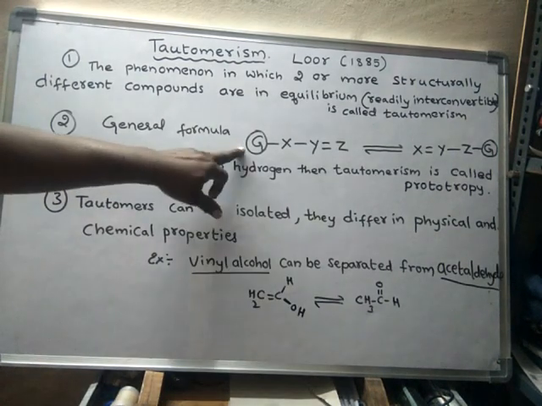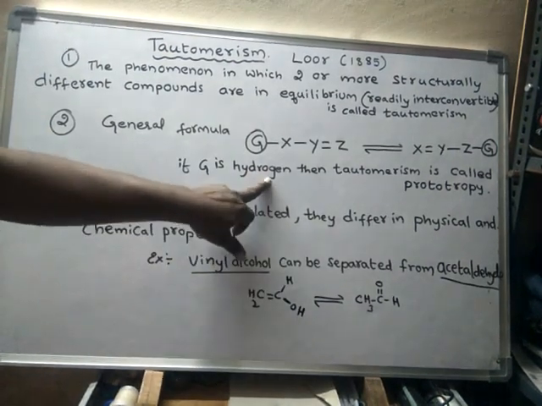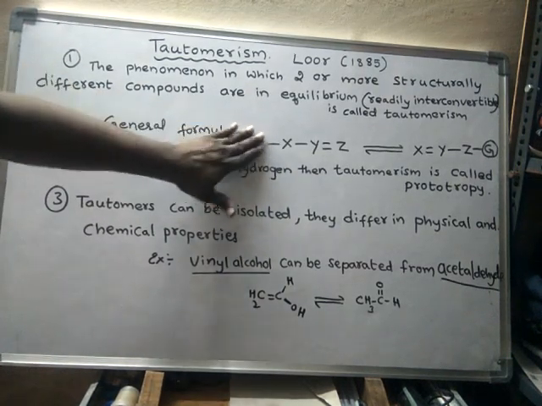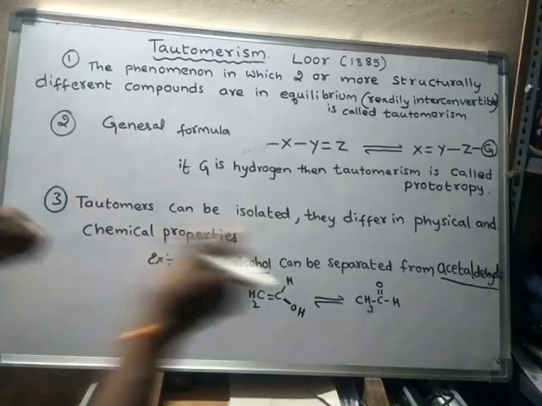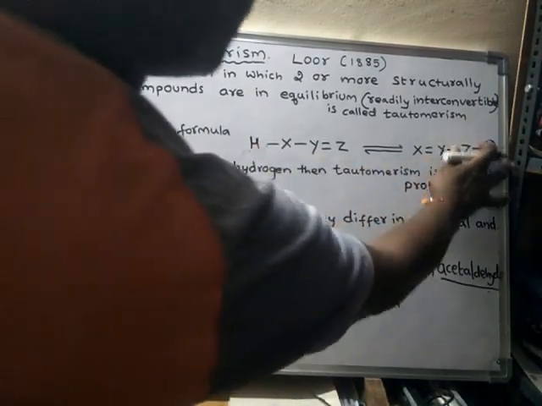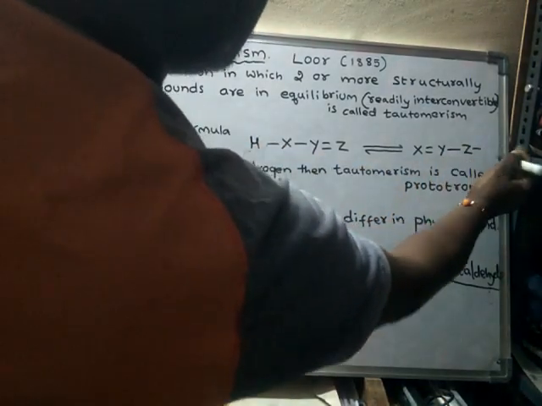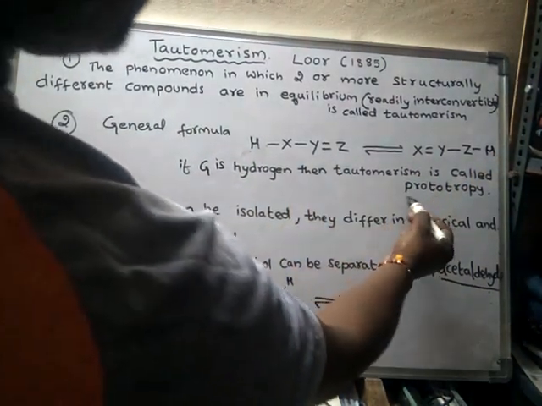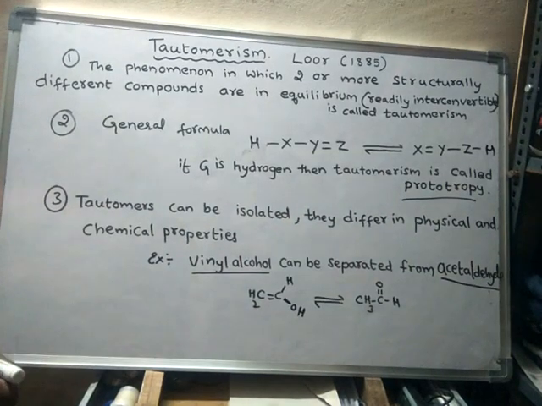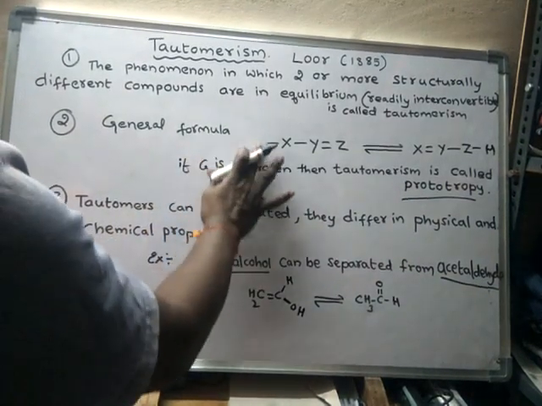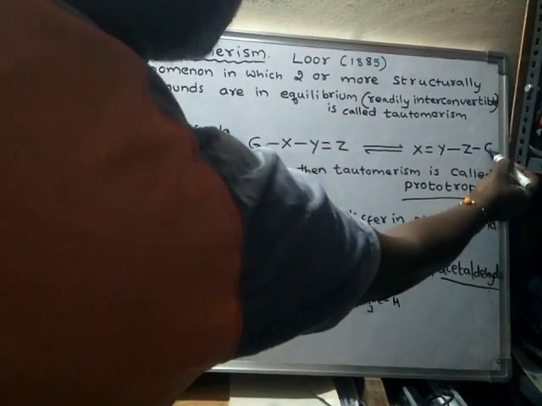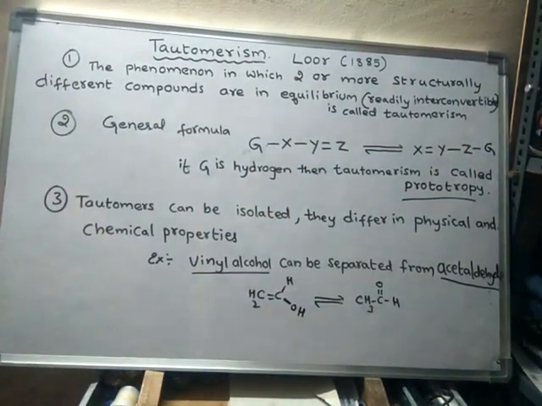Suppose G is hydrogen. Then that type of tautomerism is called prototropy. Generally we write G; G may be any atom or sometimes any group.